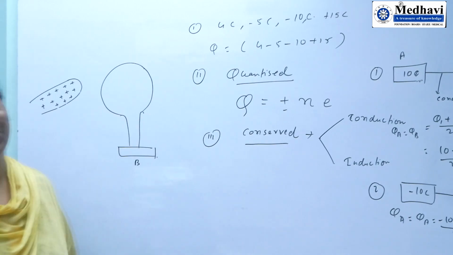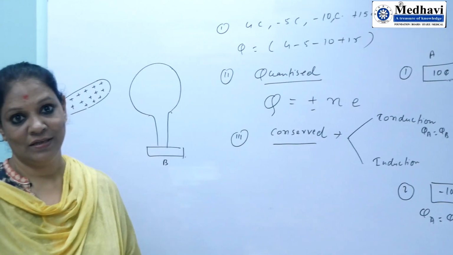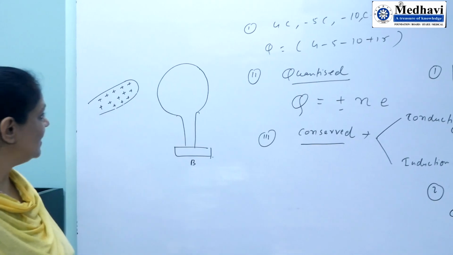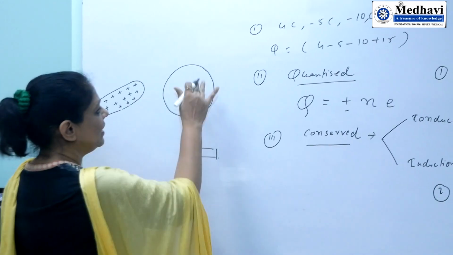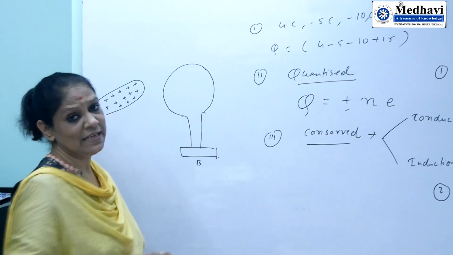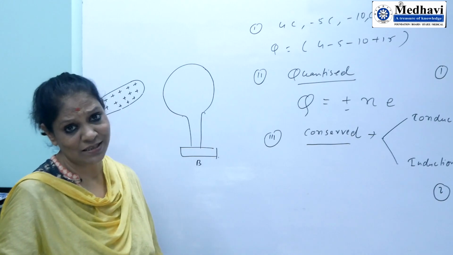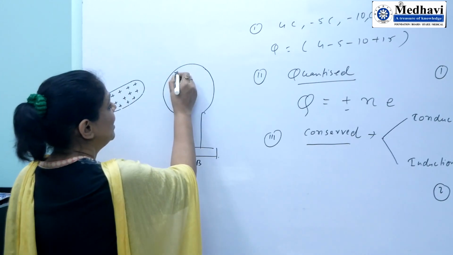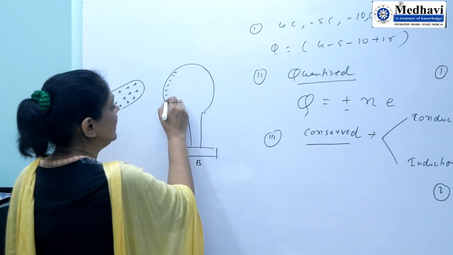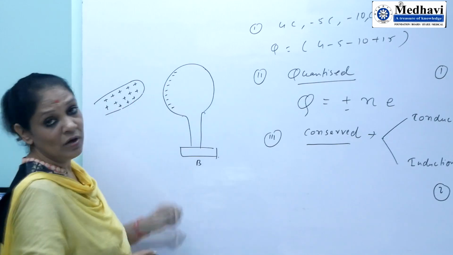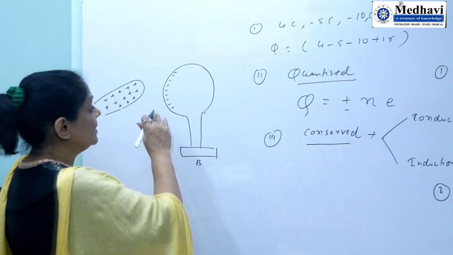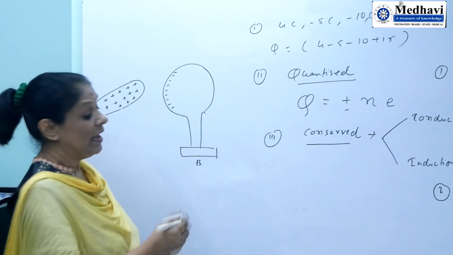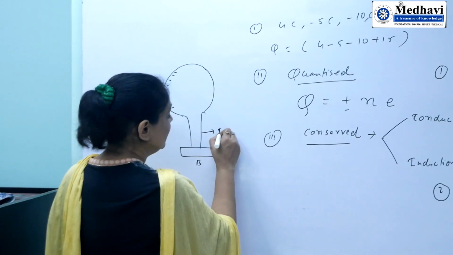Both are not in touch, they are just taken near. We observe that if this body is neutral, it means it has equal numbers of positive and negative charges. So as the rod is positive, all the negative charges will migrate here due to electrostatic force, that is, to the near side of the insulated sphere.